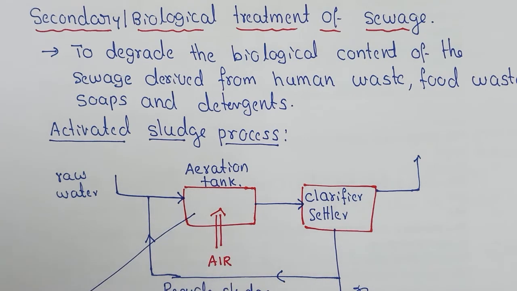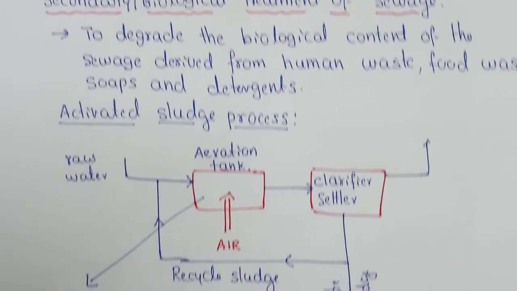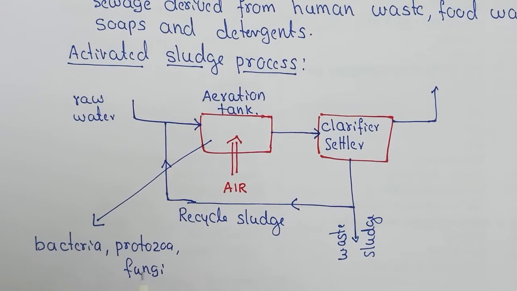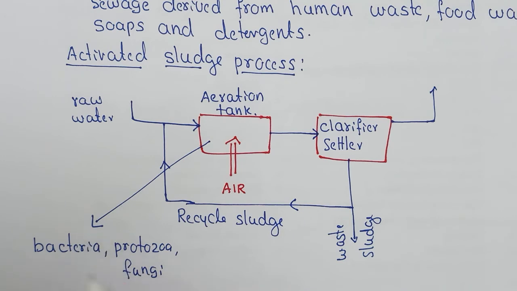Now here bacteria, protozoa or fungi, etc. are added.